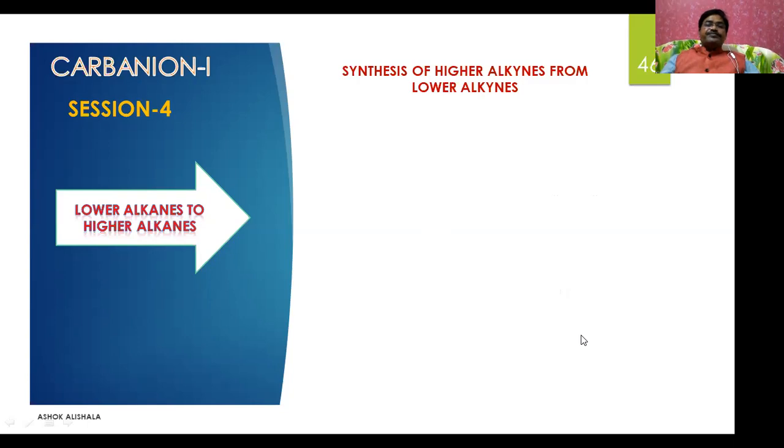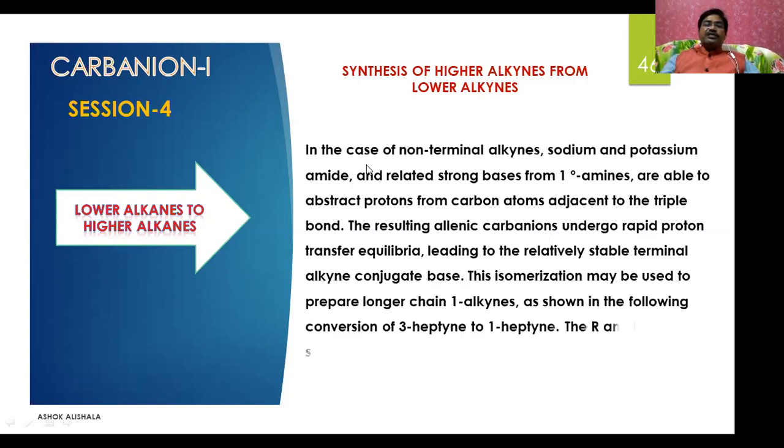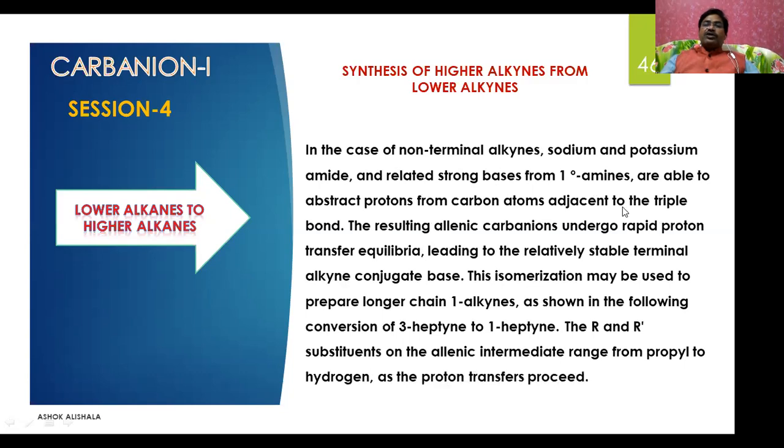Now let us see one more reaction in the case of non-terminal alkynes. Sodium and potassium amide and related strong bases from 1-degree amines are able to abstract protons from carbon atoms adjacent to the triple bond. The resulting allenic carbanions undergo rapid proton transfer equilibria, leading to the relatively stable terminal alkyne conjugate base.